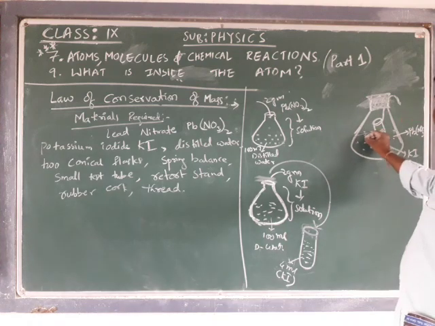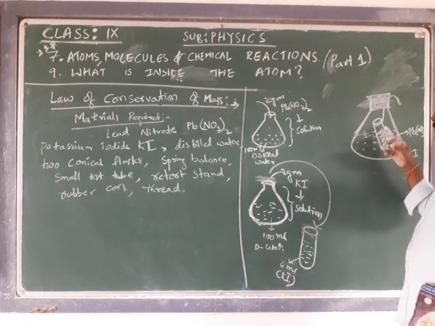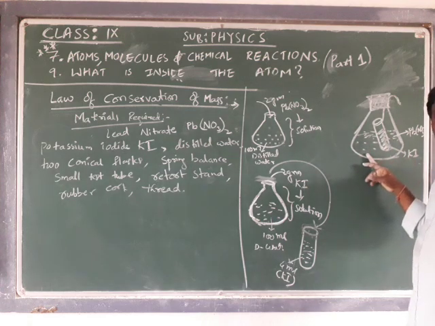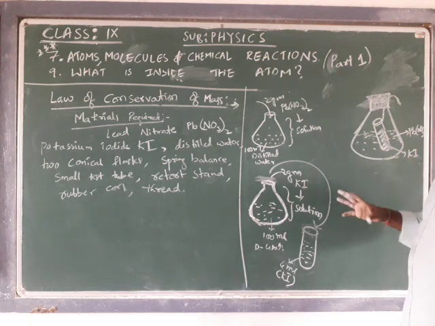Keep in mind, have a close observation that the mixture in the test tube and the mixture in the conical flask should not mix up.